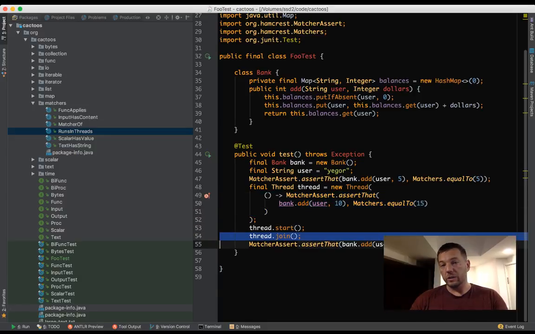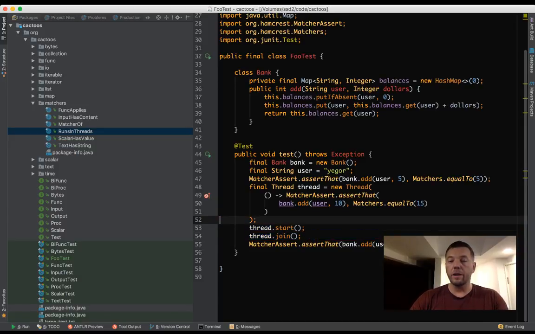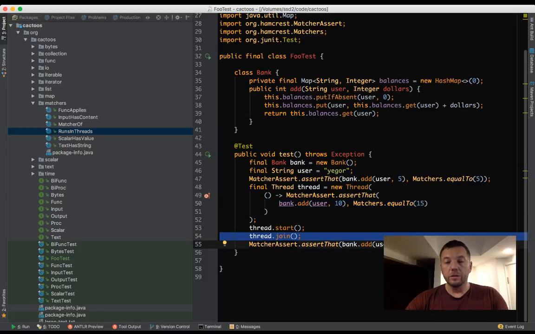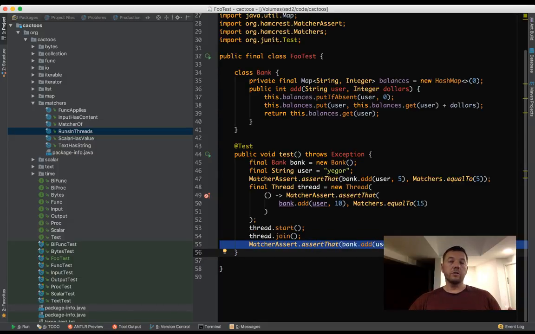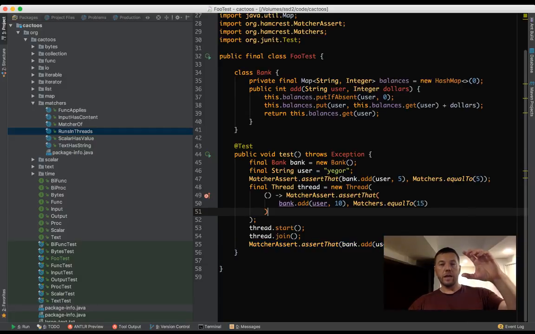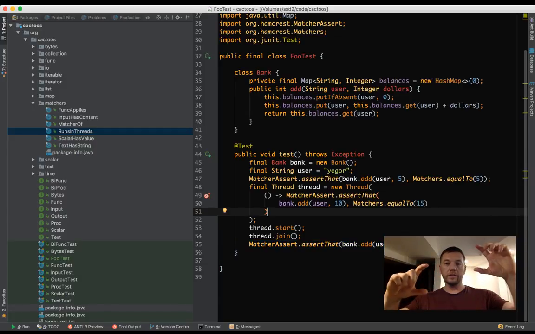So this second thread which we created will execute the instructions. It will increment the bank account by 10, and then it will finish here. And then we will increment the balance by 20, and we will get 35. So actually what will happen is, imagine the execution of the first thread, and then the second one, and then the third one.